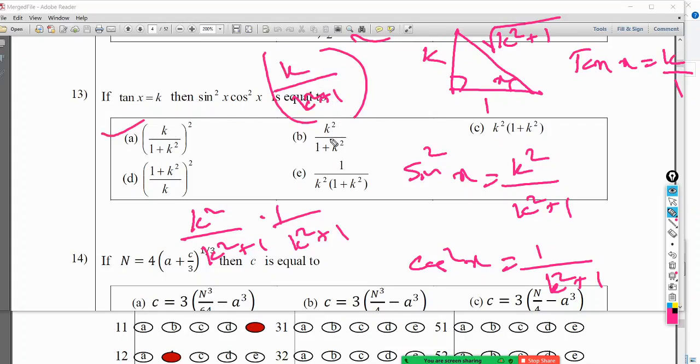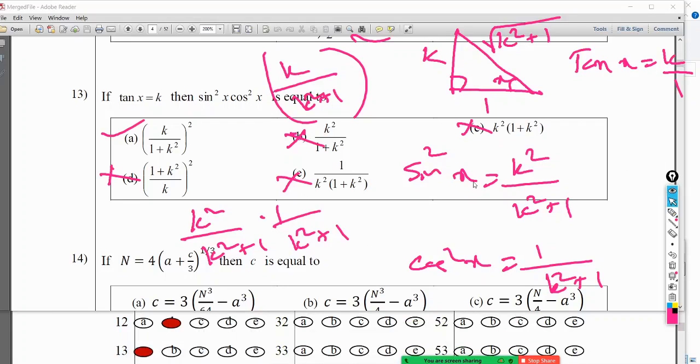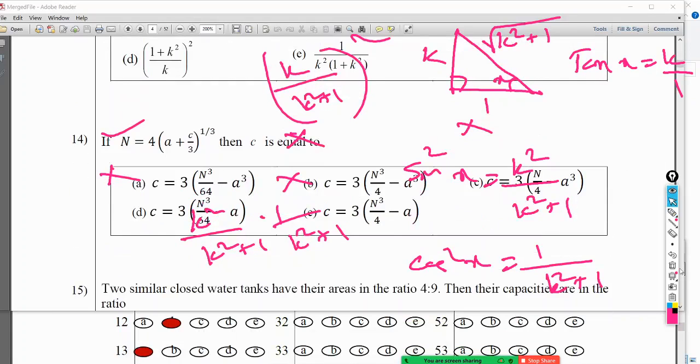No, this is not the answer. This is not the answer. I'm always double checking whether there is a possibility of getting this one from this one. I don't see it, so the answer for me is A. So that is the easier one.